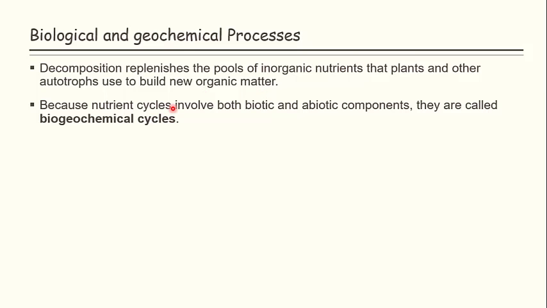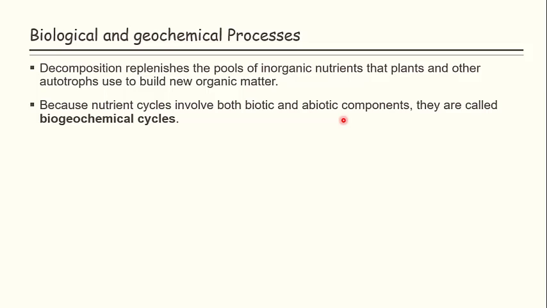These nutrient cycles involve both biotic and abiotic components, because at one time the nutrients are part of the living organism, and at another time they may be part of the atmosphere or some other environmental factor. So there are both the biotic and abiotic components of the ecosystem, which are interrelated and interdependent.